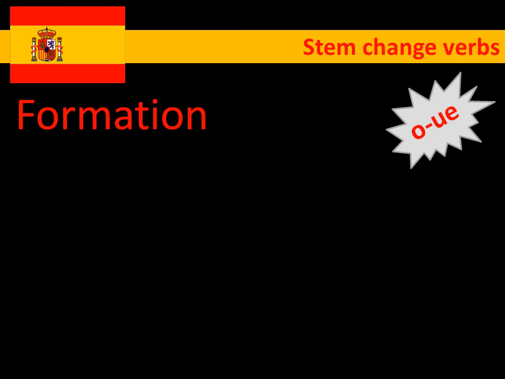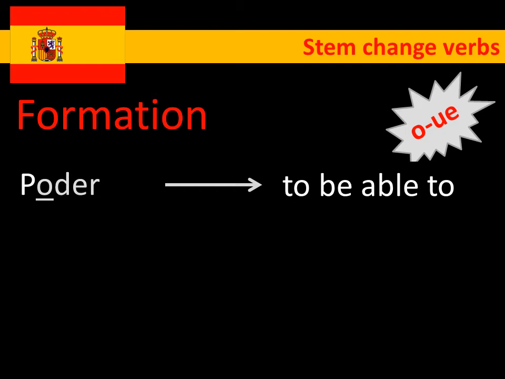Okay, so the next style of stem change verbs is O to UE. Our example is poder. Poder means to be able to. So again, we're going to do the same thing with it. Imagine that it's just a normal verb. So we'd think, well, ER off, pod. Then we'd have the ending, podo.